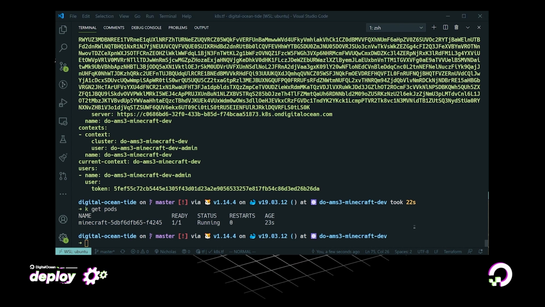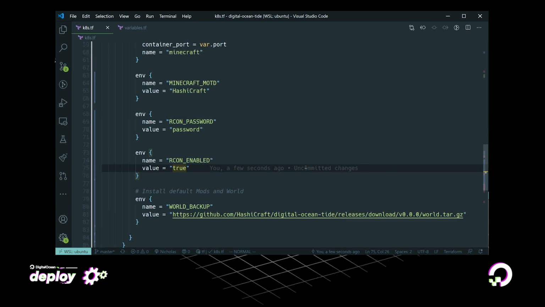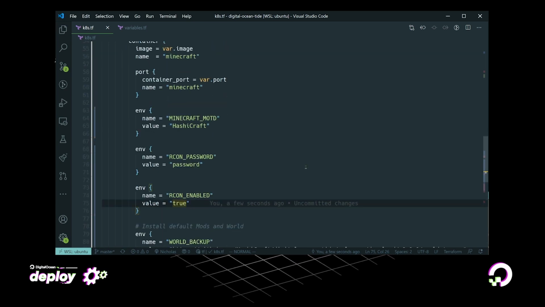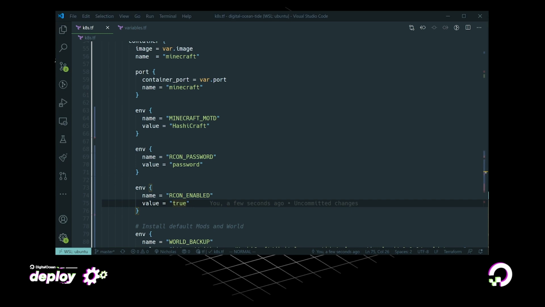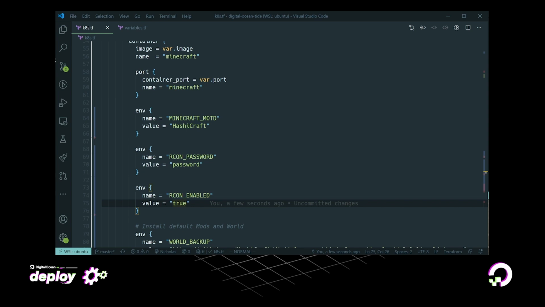That's pretty awesome. However, while you've been doing that, what I've been doing is I've just been Googling in the Terraform docs, and I think I found a better way to deal with those environment variables. So we've specified them all as individual items. However, what we can do is make this a little bit more dynamic by, well, using a dynamic block. Anyway, let me show you.